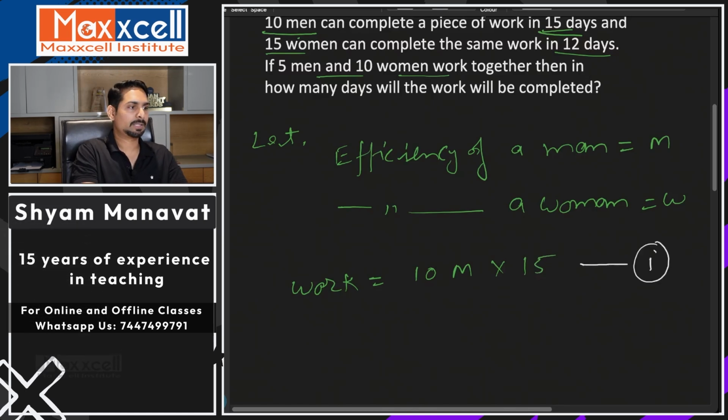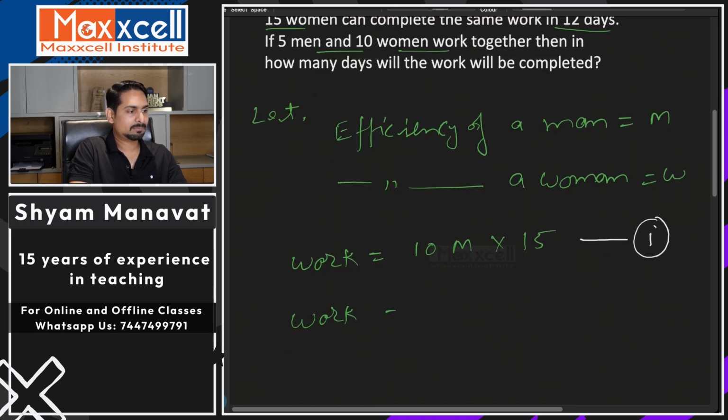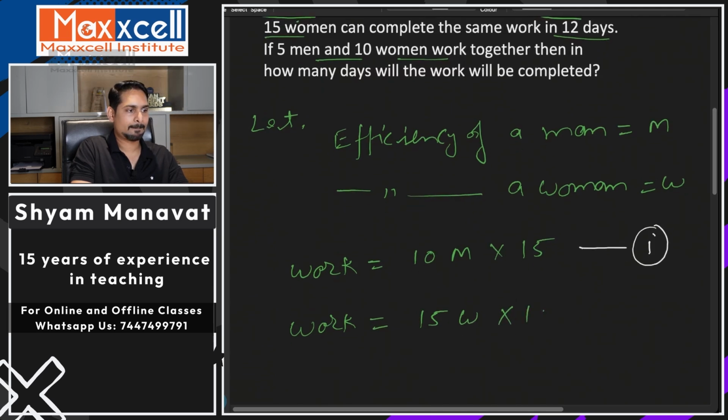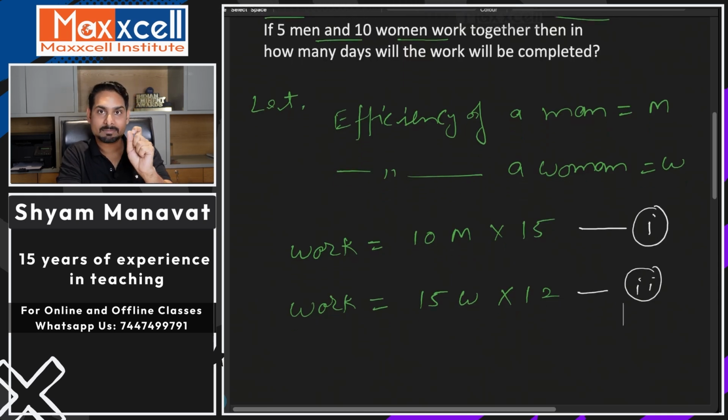Yes? Very good. Let's see the second equation. What is the second condition? 15 women can complete the same work in 12 days. The same work. So 15 women are able to complete it in 12 days. That's your equation number 2. I hope so far so good. We assume the efficiency of each one of them and then we go as per the question conditions.